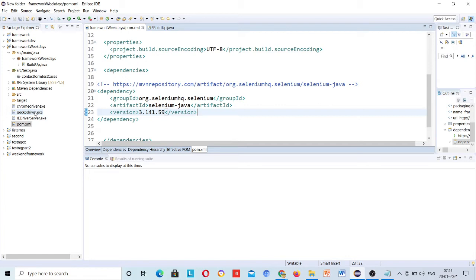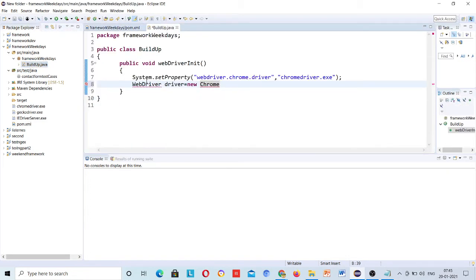I don't get your question actually. Okay, understand, this is an .exe file. Sorry for that. Okay, there is no relation between this driver and the pom.xml.